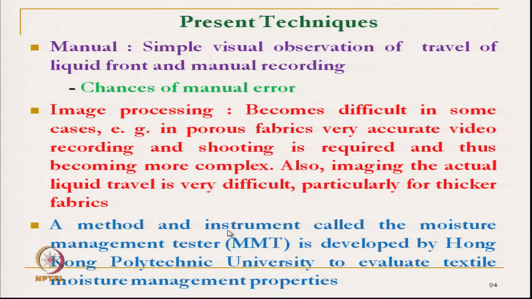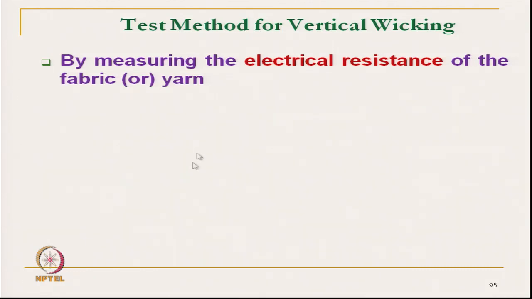So, looking at all these problems, a method has been developed at Hong Kong Polytechnic University, that is the moisture management tester, which evaluates the moisture management property by the resistance principle, by measuring the electrical resistance of fabric or yarn.